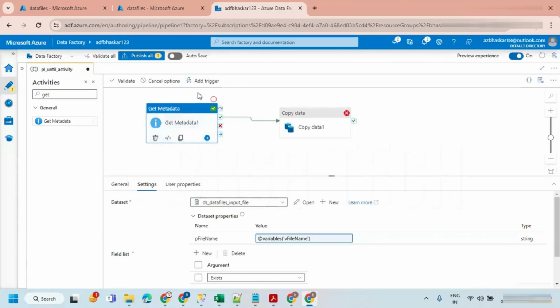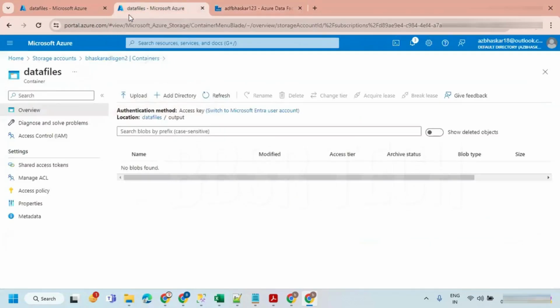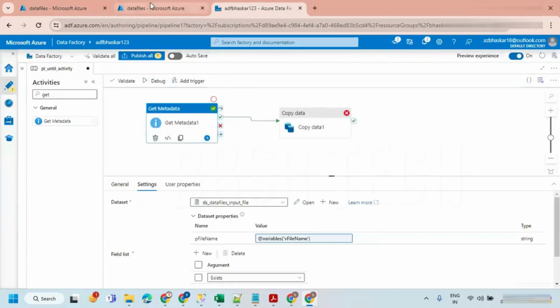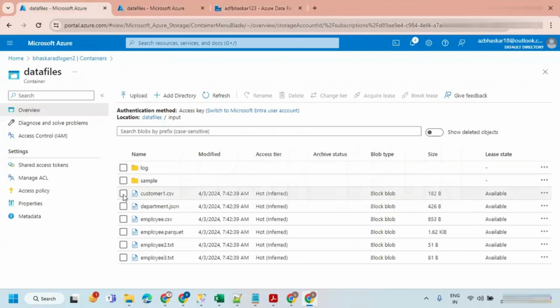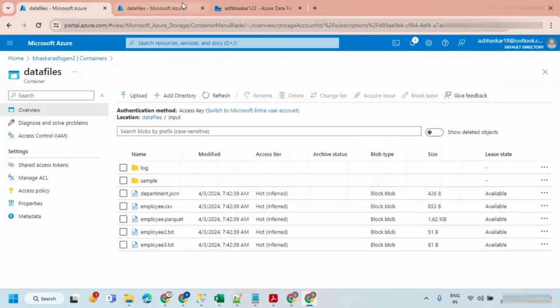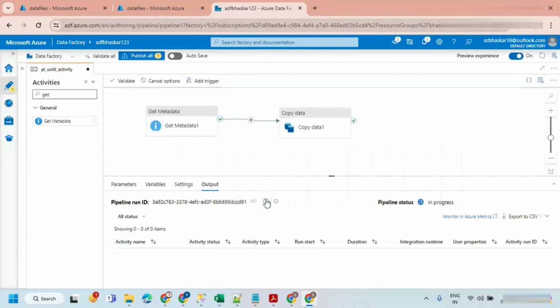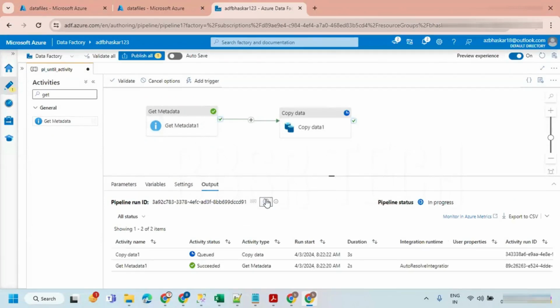Okay, so let's say, for example, don't think that I rename this file. You just imagine this file itself is not available. If file is available, then I wanted to run it. But get metadata is going to check is file available or not. If file is available, then it will say true. If the file is not available, then it will say false. So this approach is not going to provide the solution.